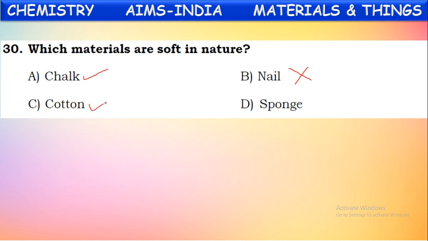Cotton can be compressed easily, so it is a soft material. Fish is sponge, sponge also can be compressed very easily, so it is a soft material. So these are soft materials. Nail is a hard material. Now what will be the correct answer? These three, A, C, D are materials which are soft in nature. Nail is a hard material.